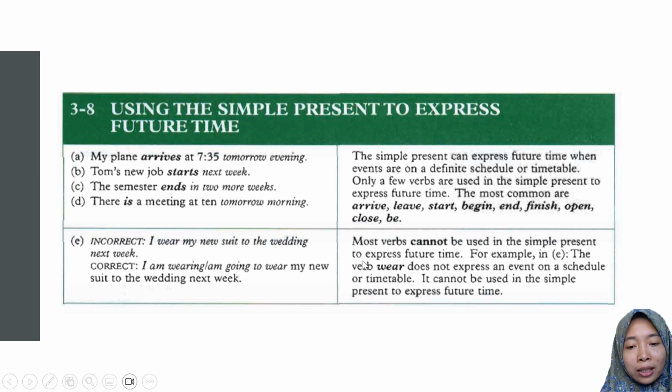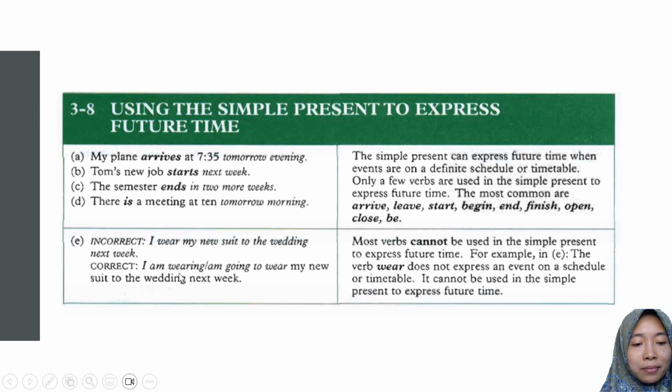And then have a look at the next explanation. Most verbs cannot be used in the simple present to express future time. For example, in E, the verb wear does not express an event on a schedule or timetable. It cannot be used in the simple present to express future time. Have a look at the example, and it is incorrect: I wear my new suit to the wedding next week. So wear is a verb that cannot be used to express future activity.